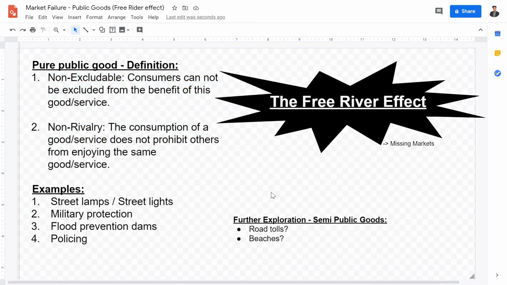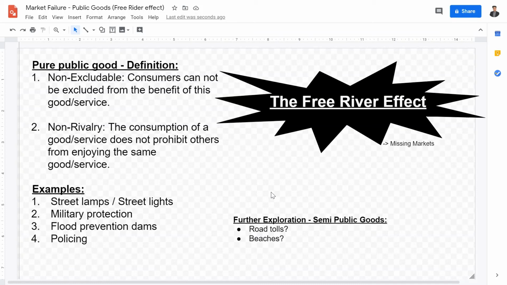When you can derive the same marginal utility regardless of whether you've paid or not, the logic of consumerism would state that you would not want to pay for the good if you could get the exact same good with the same marginal utility without paying for it. Therefore, the free rider effect or the missing market theory occurs when consumers refuse to pay for these goods.